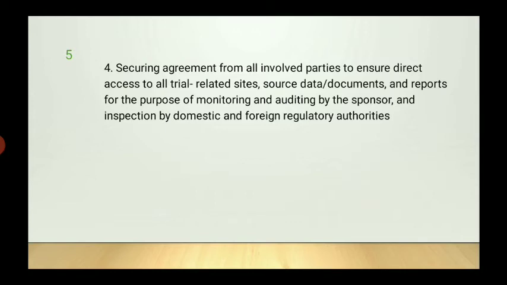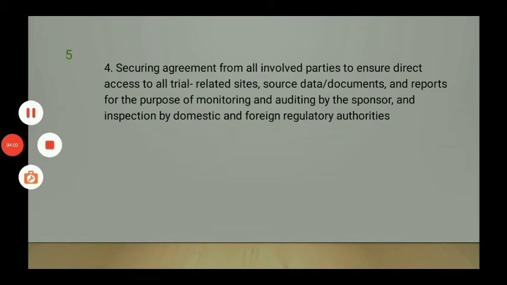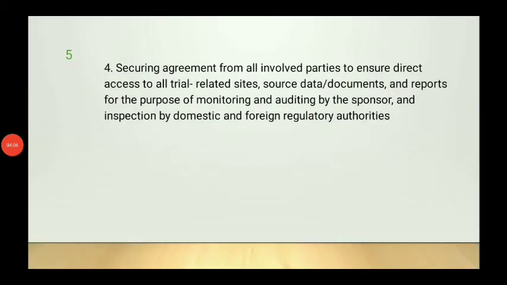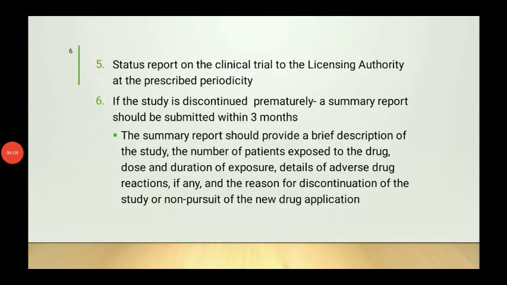So you have to ensure that all the data is captured while they are running the clinical trial, and available for inspection by domestic and foreign regulatory authority. So you have to make an agreement with the investigator or the institute that they should also capture all the data, and they have to provide the data whenever a regulatory authority person asks about their data or the clinical trial details.